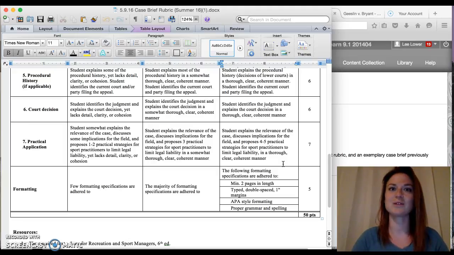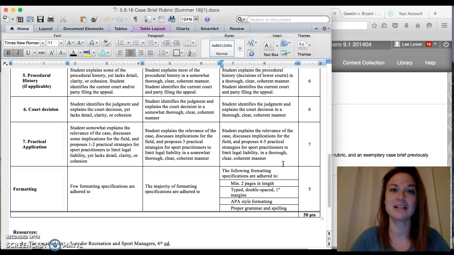Who does it relate to? And then in terms of practical strategies, I want you to think specifically of the case in mind. So the case you will be reviewing, like I said, is about Kobe Bryant falling into the stands and potentially injuring someone. Well, practical strategies to prevent that type of lawsuit from happening again might be to have a disclaimer on the tickets for courtside seats that you are in a more dangerous area.